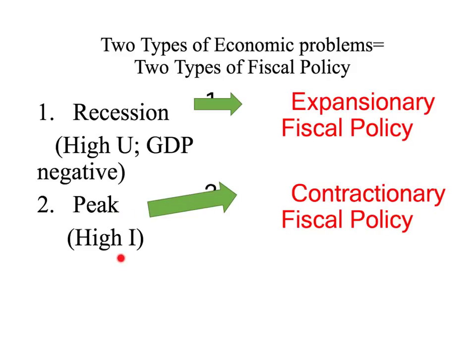The second problem is a peak, which is characterized by high inflation. That's the problem, is that prices are rising too fast, your wages aren't increasing as quickly, and so that high inflation needs to be dealt with. And the type of fiscal policy there is called contractionary. So we expand to get out of a recession, we contract to get out of a peak.